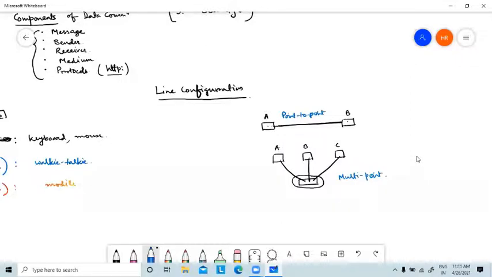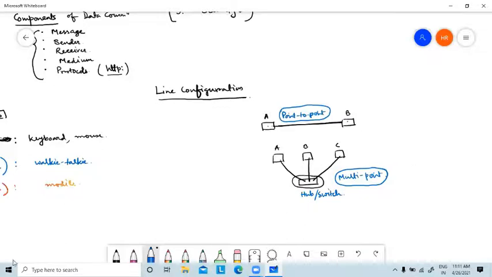They are connected through a particular device. Normally, this device is called a hub or switch. So these are the two types of line configuration we use in our networks: point-to-point configuration and multi-point configuration.